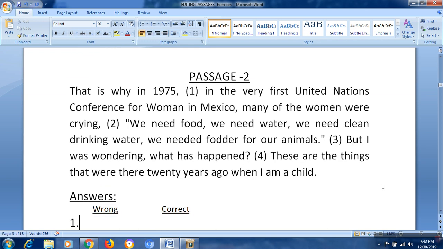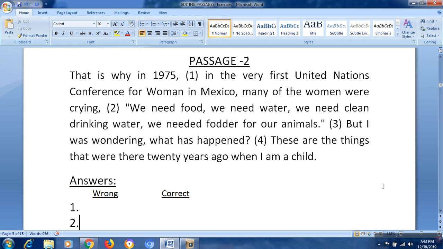Passage 2. That is why in 1975, yeah, this passage is from the lesson 6th A, Environment. There Wangari Maathai was speaking these lines. Let me read this passage for you once again. That's why in 1975, in the very first United Nations Conference for Women in Mexico, many of the women were crying.